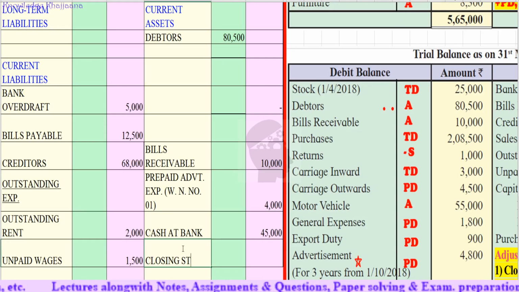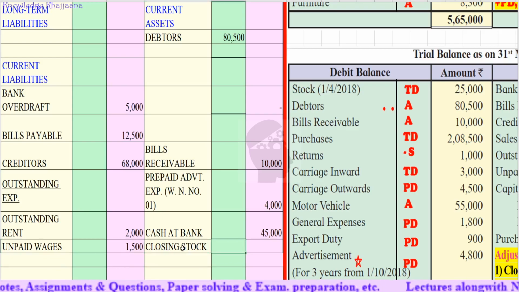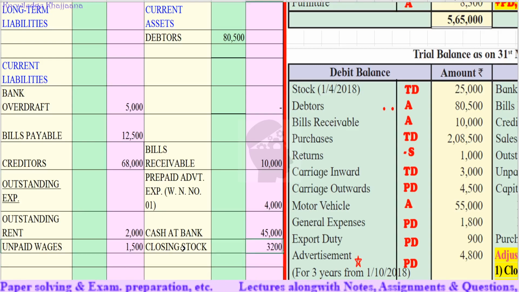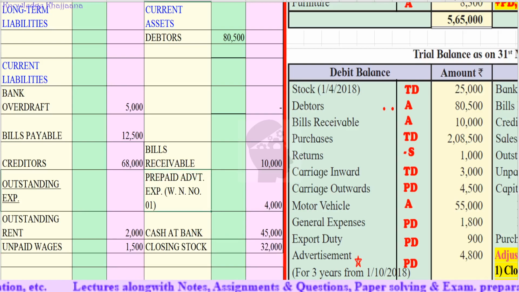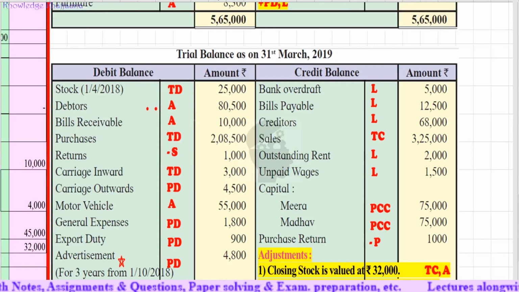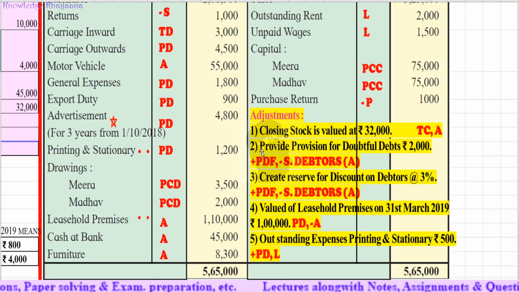Closing stock rupees 32,000. Next, two recordings of adjustment number 1 we have done. Then let's move to adjustment number 2: provide provision for doubtful debts rupees 2,000. As I have already discussed with you, bad debts are not there, so we will not add to the bad debts. We will simply record the provision for doubtful debts, rupees 2,000, to the profit and loss account debit side. That much amount we will deduct from sundry debtors.